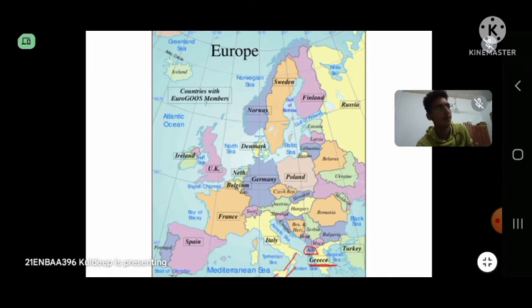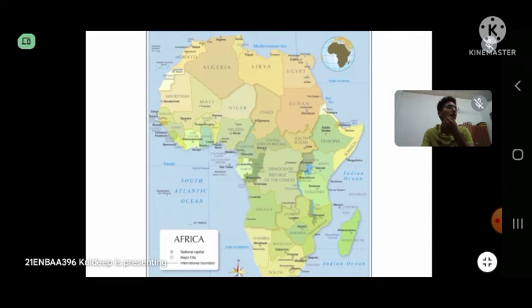Now let's look at Africa. The first country obviously is Egypt, and then there is this Algeria, and other countries are also there, which come under this Egyptian type.